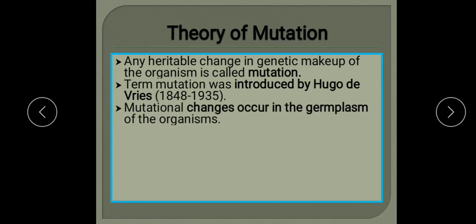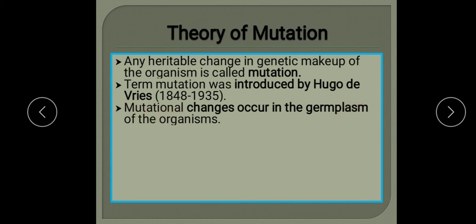Now mutational changes occur in the germ plasm of the organisms, that is why they are heritable. What does it mean?